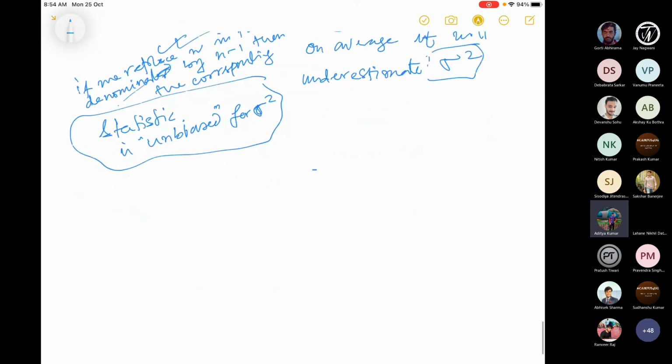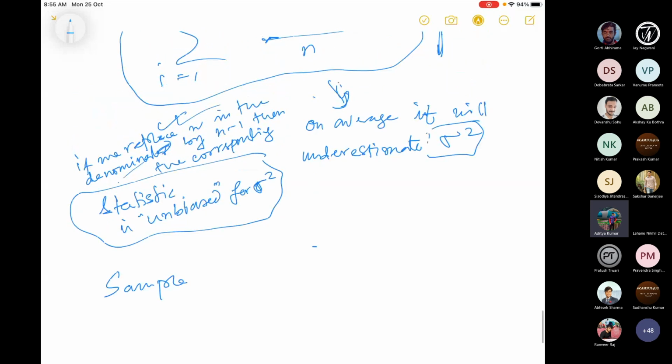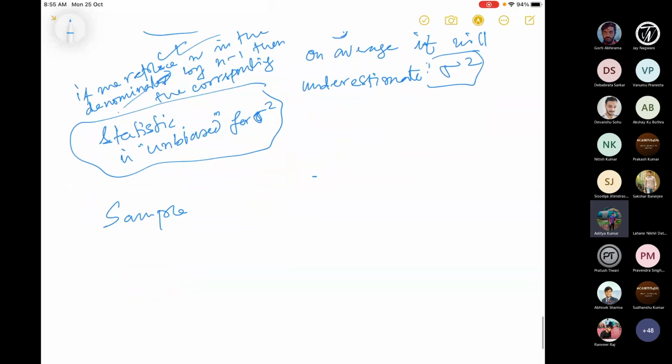So we define what is called the sample variance. In fact, we'll show, if we get time, when we talk about biased and unbiased parameters, that this is unbiased. So sample variance will be an unbiased parameter for sigma square.